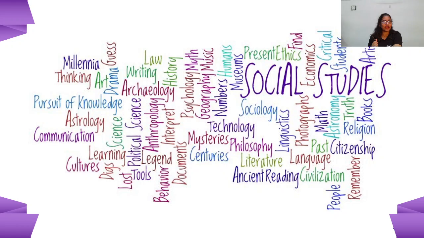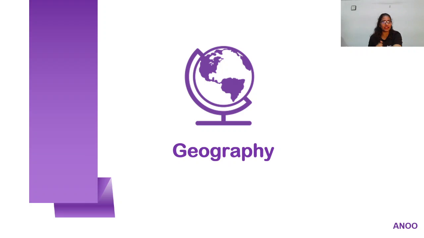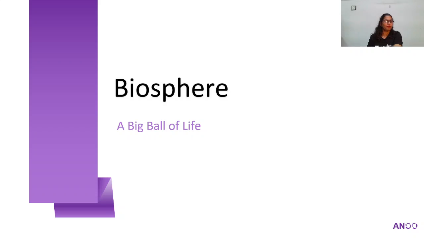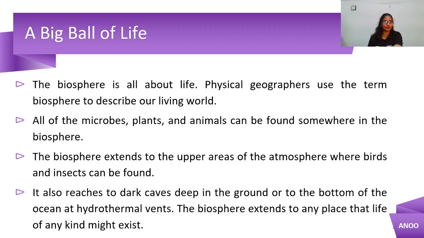So let's start with this topic of social studies in geography, Major Domains of Earth. We have seen it in 9 parts, so the 10th part will be the Mega Revision, right? So biosphere, it is a big ball of life, right? Biosphere is all about life.